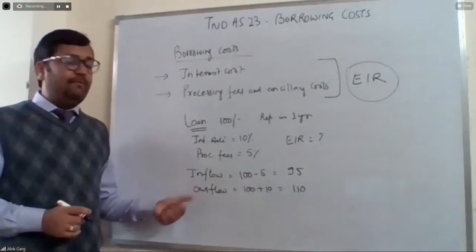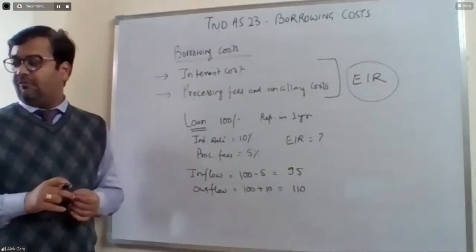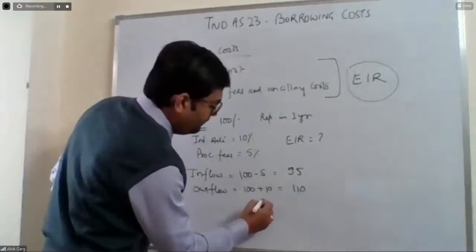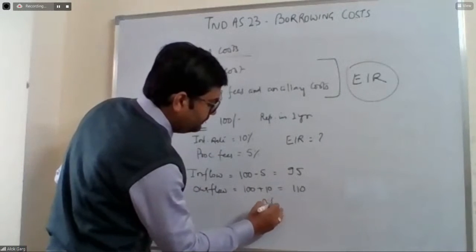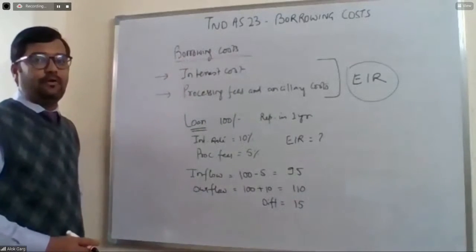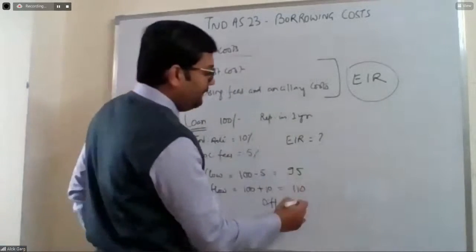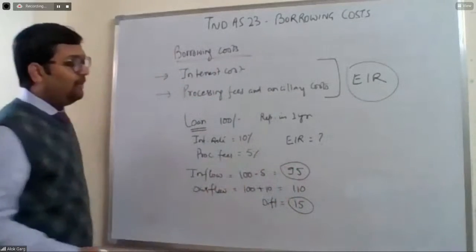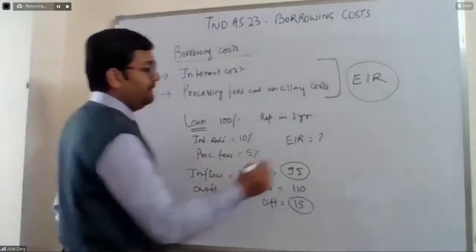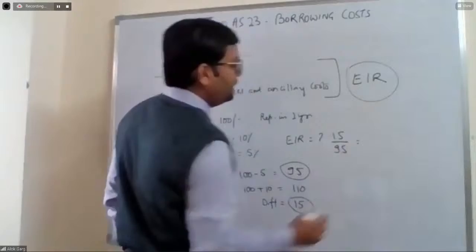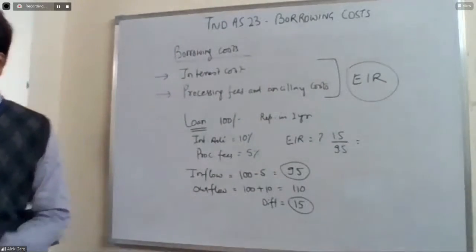So what is the difference between 95 and 110? The difference is 15 rupees. Okay. So now what is the effective interest rate? This 15 rupees has been paid or is payable on 95 rupees. So what is the interest rate? 15 divided by 95.